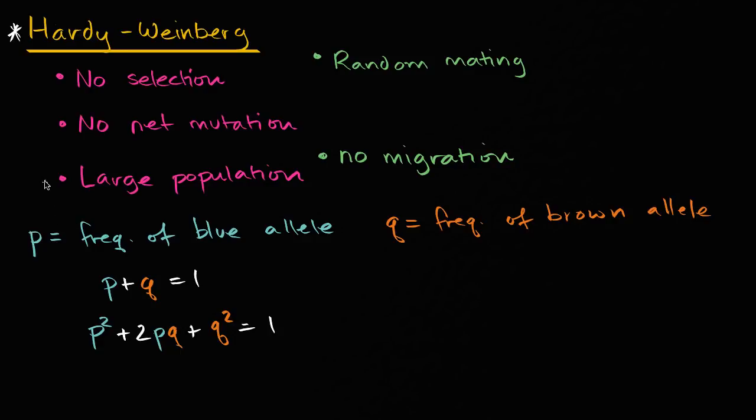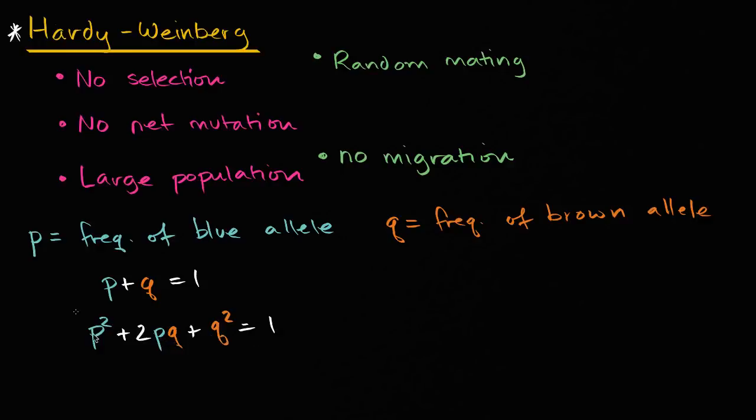Now, just to review what the Hardy Weinberg equation is all about, if we have a population with a gene, say for eye color, and let's say that gene comes in two versions. One is the allele that produces blue, one is the allele that produces brown. If P is the frequency of the blue allele, Q is the frequency of the brown allele, and if they're the only two versions, then if you add the frequency of P of the blue plus the frequency of the brown, they're going to add up to 100%, or 1. And if you square both sides of this, you would get this expression right over here.